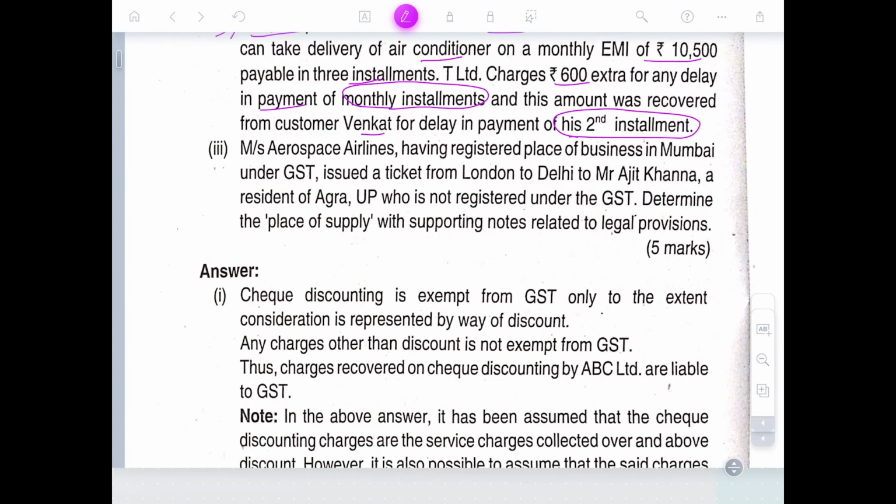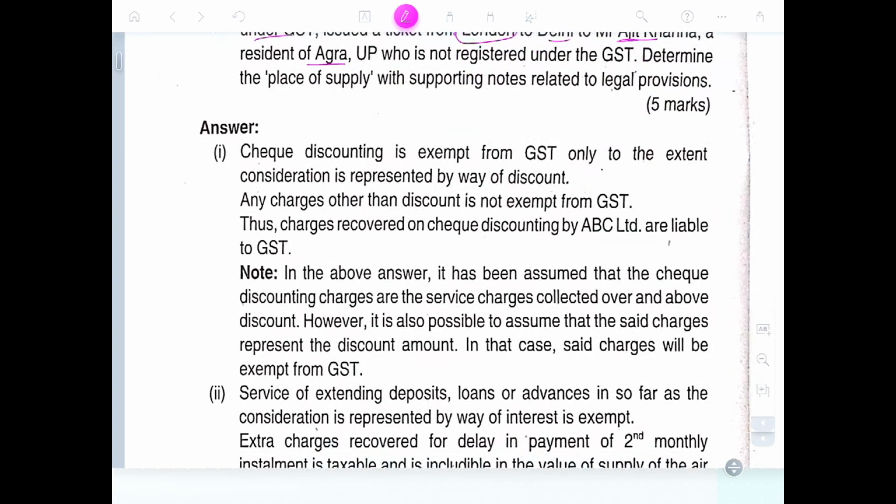Aerospace Airlines, registered with a place of business in Mumbai under GST, issued a ticket from London to Delhi to Ahmed Khan, resident in Agra, UP, who is not registered in GST. Determine the place of supply. The place of supply is London, because that is where the ticket was issued and the service is from London to Delhi. So even though his place of residence is Agra, the service was received in London. From London he is going, so the service is in London. So London is the place of supply.